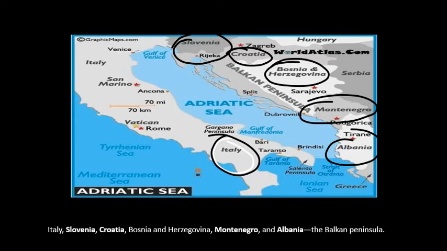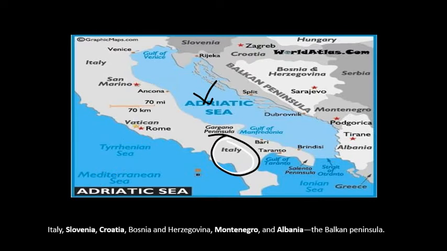Once again we will see it. Total how many countries are there? There are 6 countries. We'll go in a clockwise direction. First country is Italy, second one is Slovenia, third one is Croatia, fourth one is Bosnia and Herzegovina, fifth one is Montenegro, sixth one is Albania. So these are the countries which we saw till now.